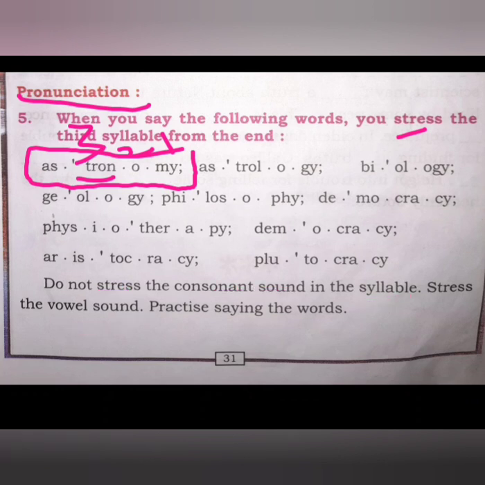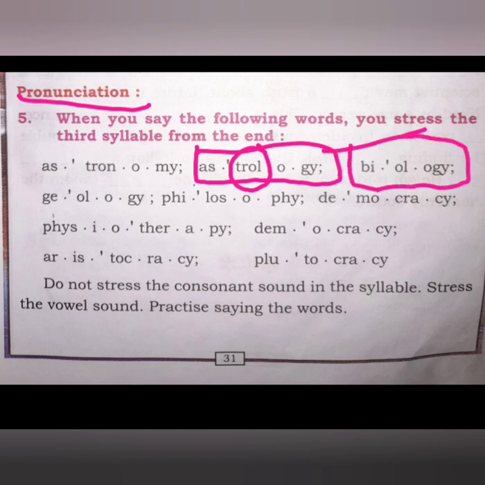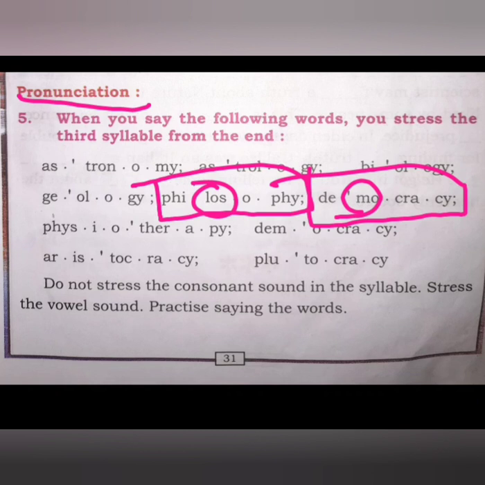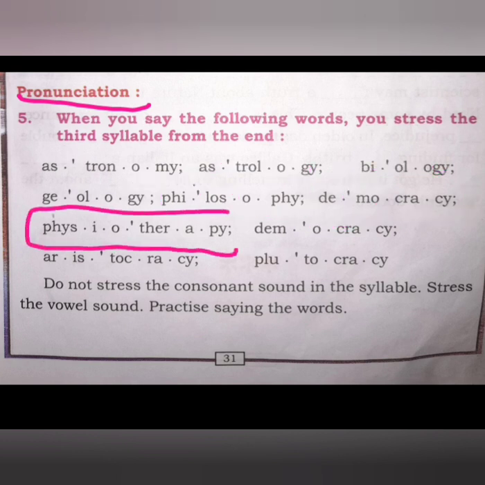Next, see. Astrology, this one, third syllable. And biology. And this one, see, geology. Philosophy. Democracy. Demo-cra-cy, here see, the third syllable is stressed. Physiotherapy.